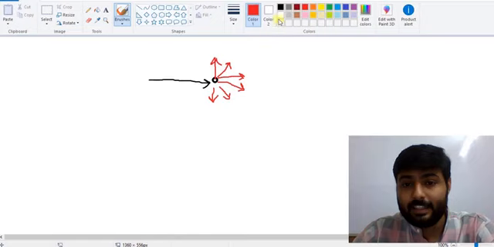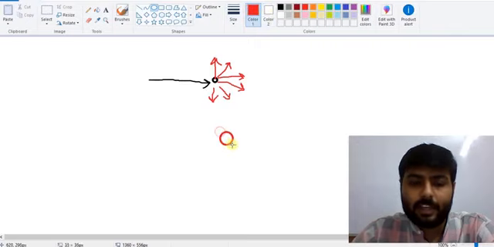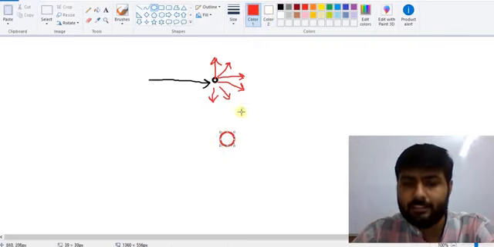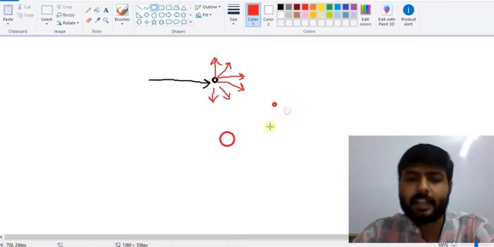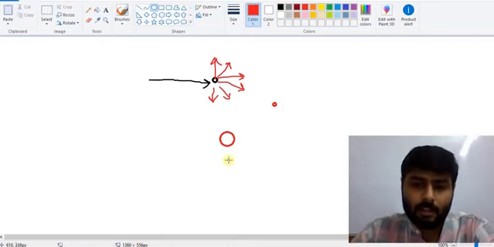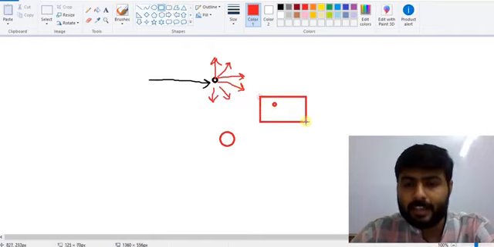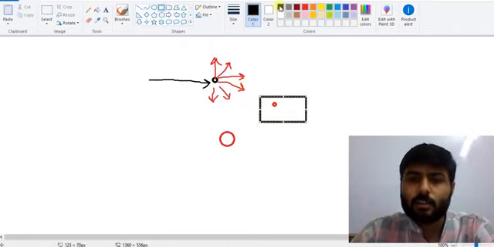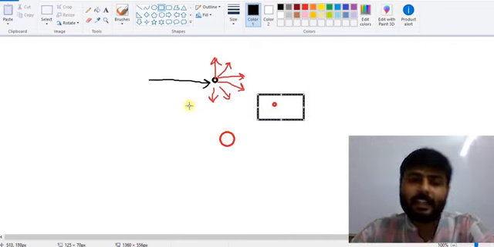And scattering can happen for certain kinds of particles. If the particle is very large, scattering will not happen. If the particle is very small, then also scattering will not happen. As we have seen, in solution the particle size is very small, so due to the very small size of particles, scattering will not happen.